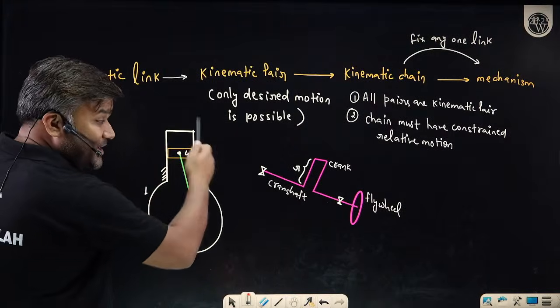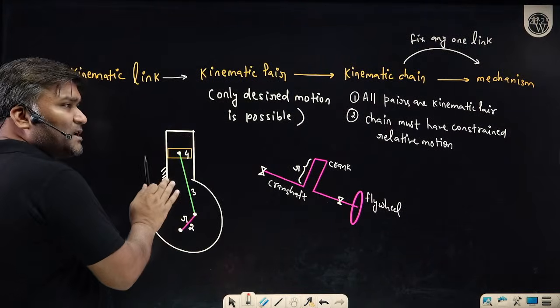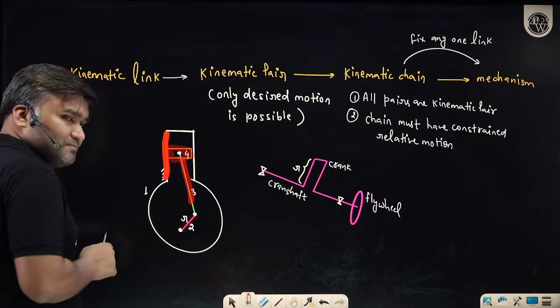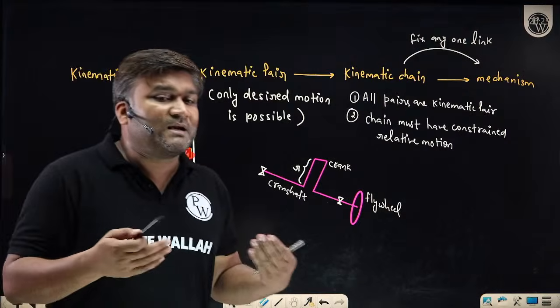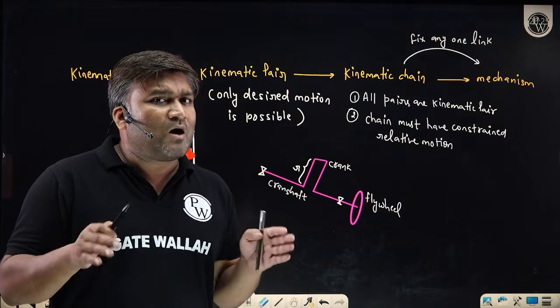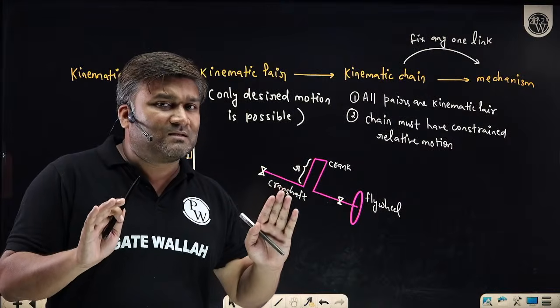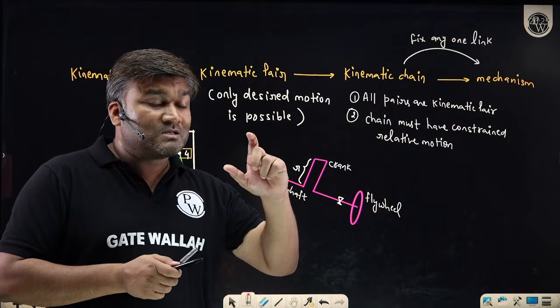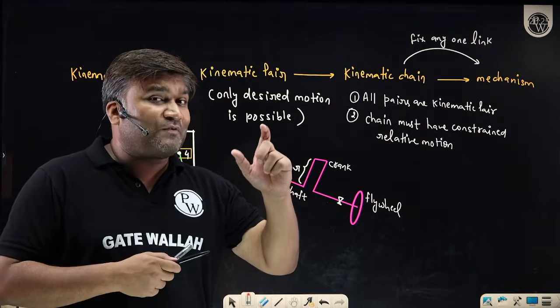And whatever mechanism we get from the same kinematic chain by fixing this link or this link or this link, there are 4 links, so there are 4 possibilities. It's completely up to you which link you want to fix. I want to fix link 1. Somebody says I want to fix link 2. Somebody says no, I want to fix link 3.